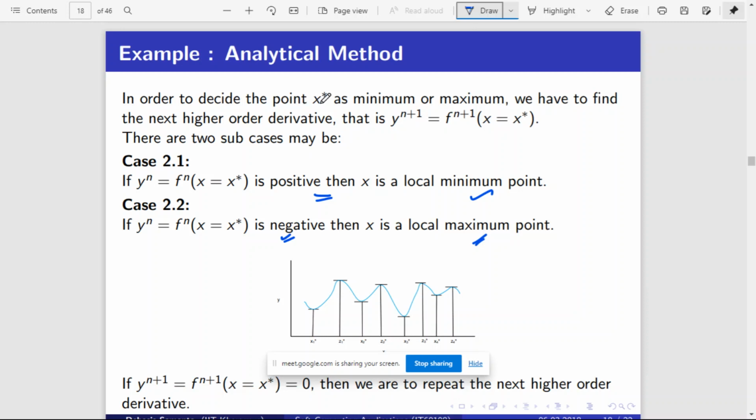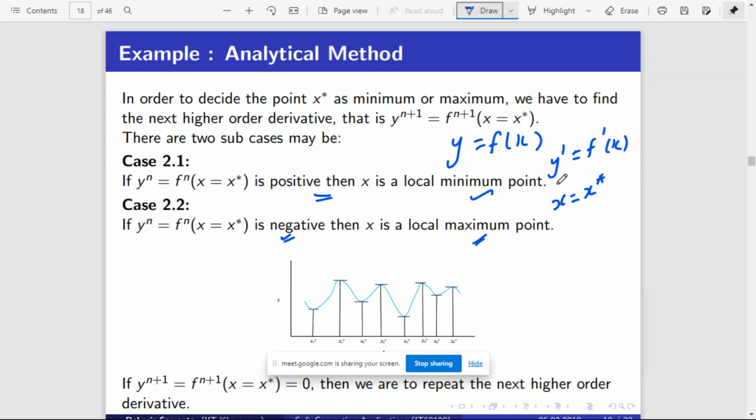Again, we are not going into the detail of this. Just understand that given a function y equal to f of x, we take the derivative, that is y1 equal to f dash of x, and then we check is there any value x equal to x star such that this gives 0. If such an x is available, then for that x value there is an optimal value for this function.